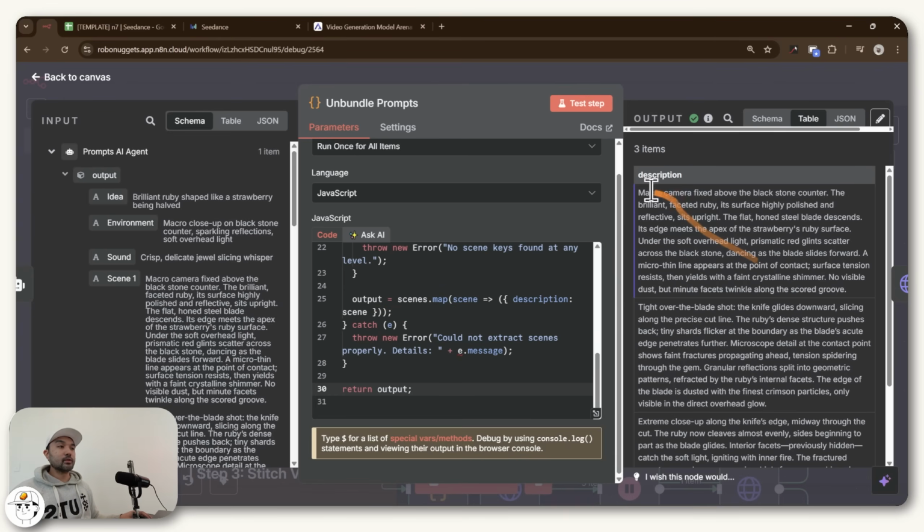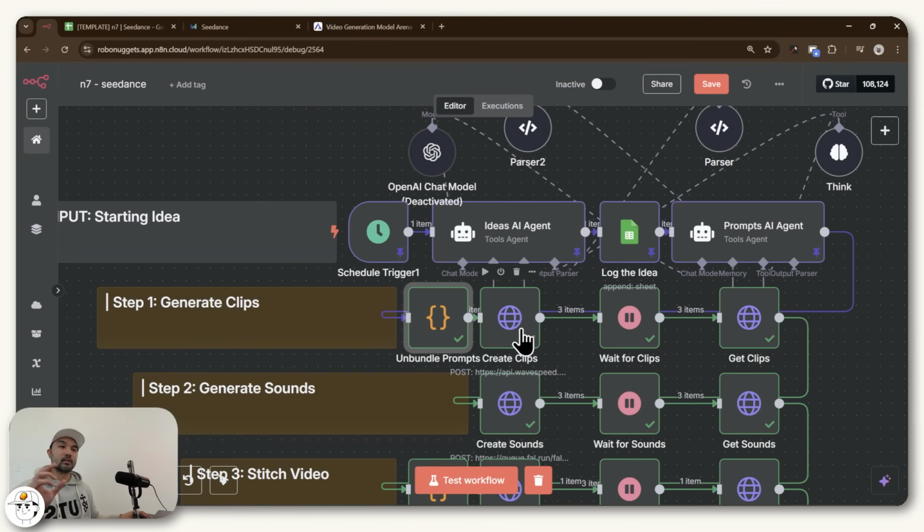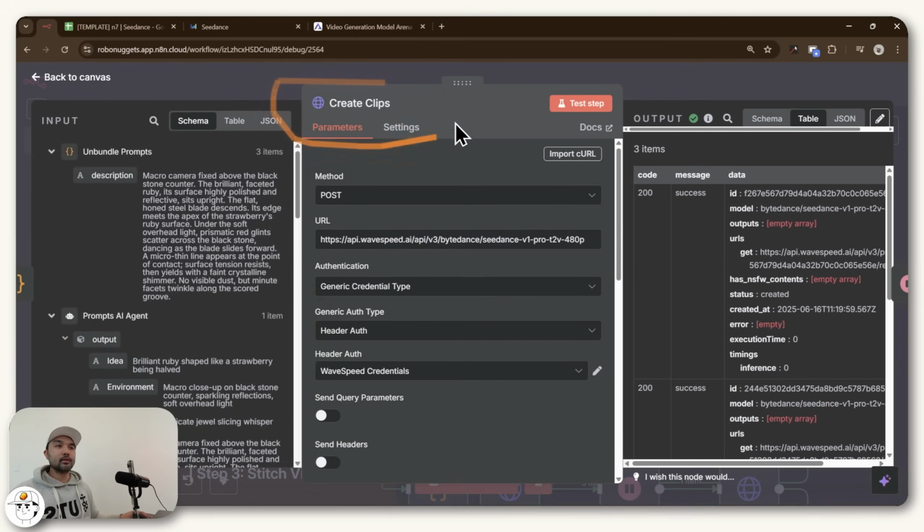But that's good because now we have our individual prompts separated into 3 items. And so now we can proceed into this next node, which if we open that up, you'll see that its purpose is to now create the clips using the Seedance model. And if you haven't used this node before, it's essentially an HTTP request node, which is one of the most used nodes in n8n because it's the primary way by which we can use third-party tools like Seedance in this case in n8n.